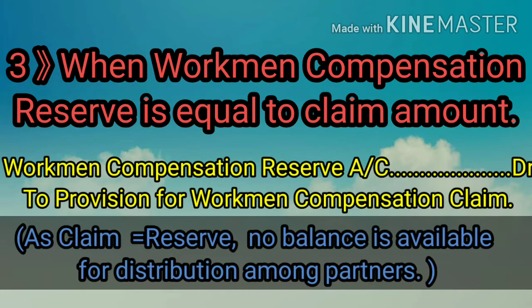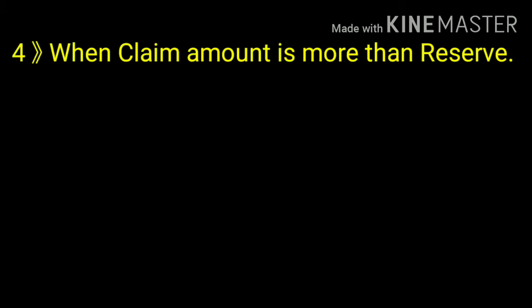Point number 3, when workman compensation reserve is equal to the claim amount. That means both the things are same. Entry will be workman compensation reserve account debit, the provision for workman compensation claim. As the claim and the reserves are same, there is no balance available for distribution among the partners and therefore it is not distributed between the partners.